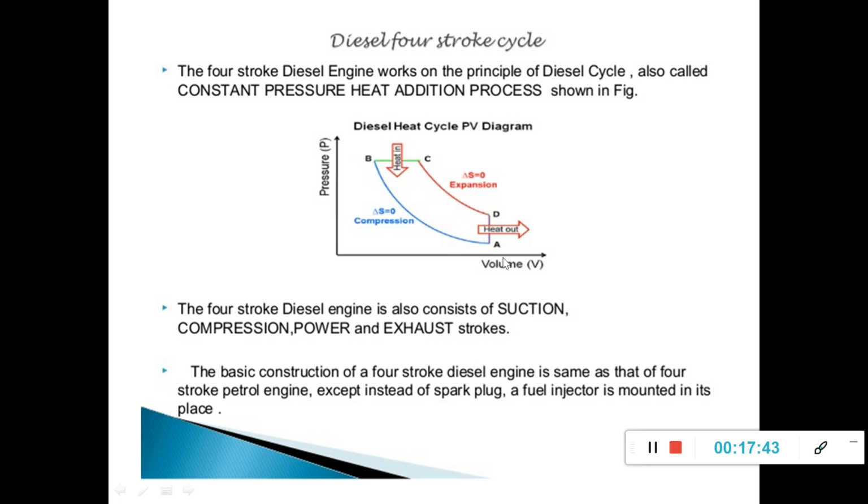If you see the difference between Otto cycle and diesel cycle, only one process is different. That is the heat addition process. In Otto cycle, we have constant volume heat addition. In diesel cycle, we have constant pressure heat addition. Pressure is constant, PB is equal to PC. Remaining all are the same. So A to B isentropic compression, B to C constant pressure heat addition, then C to D isentropic expansion, then D to A constant volume heat rejection. These three processes are the same as in Otto cycle.